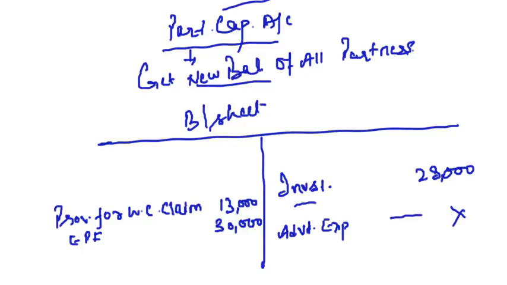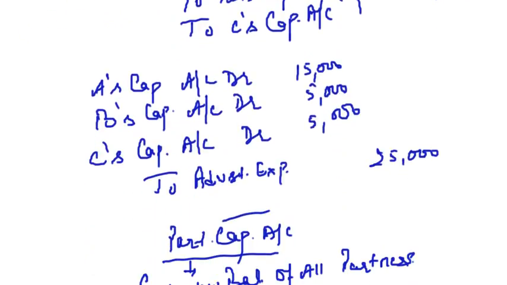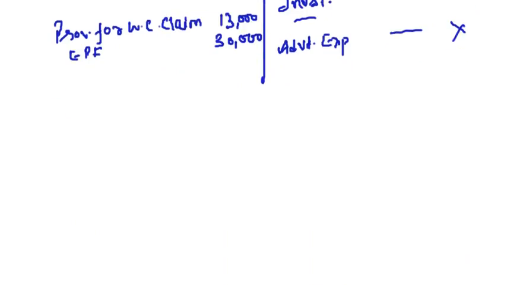Clear, friends? So now you know how to treat the reserves and accumulated profits and losses, and how to prepare the balance sheet of the new firm. New firm means including the new partner. For that, first of all, prepare the partners' capital accounts.